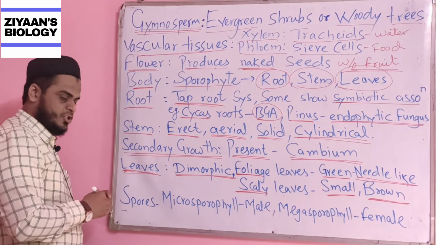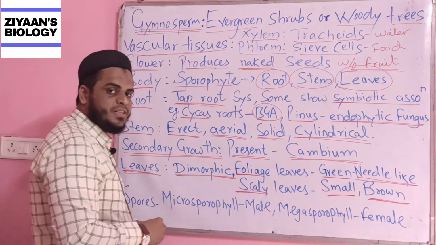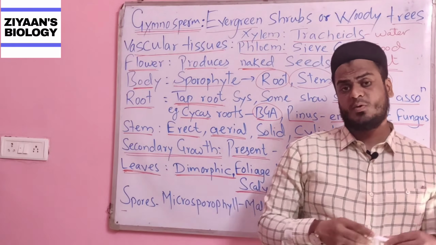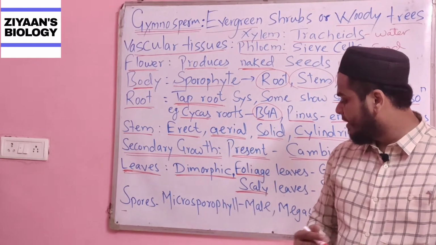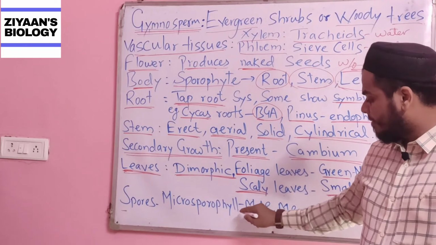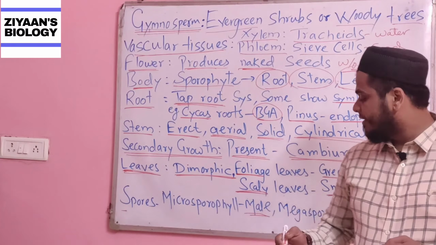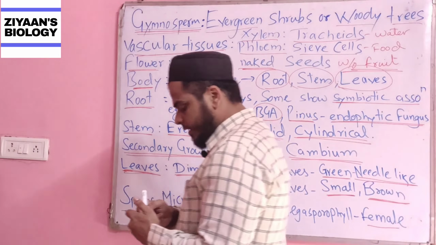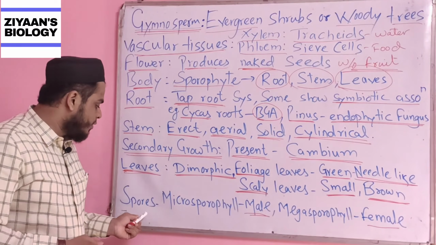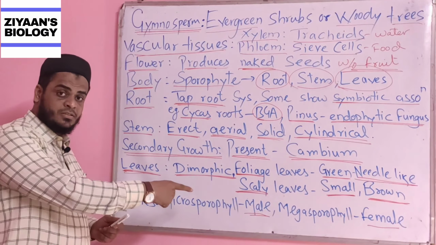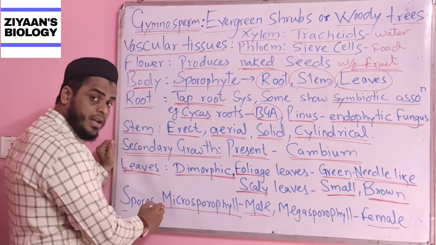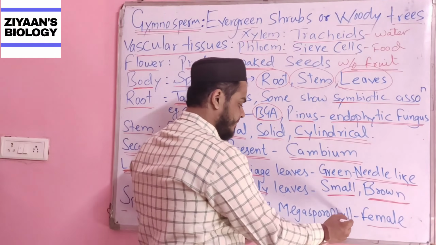Now about the reproduction. They will be reproducing on the basis of their spores, and basically we do know about the microsporophyll and the megasporophyll. If I am dealing with the microsporophyll, that is responsible for the production of the male part, the male gamete, and if I am dealing with the megasporophyll, that is for the female. Again, in the spore formation, the male spores are secreted from the microsporophyll, whereas the female spores are from the megasporophyll.